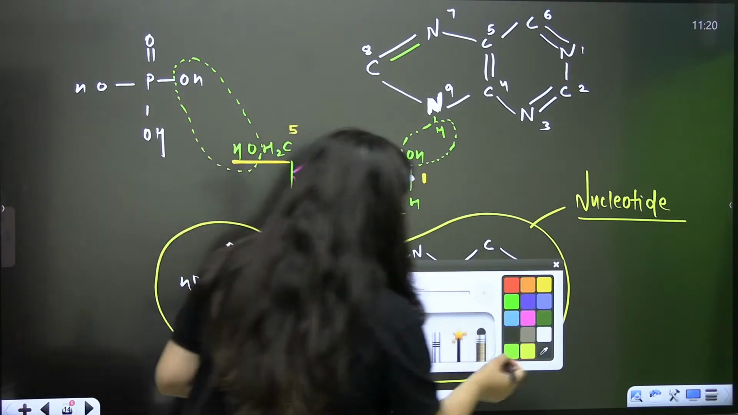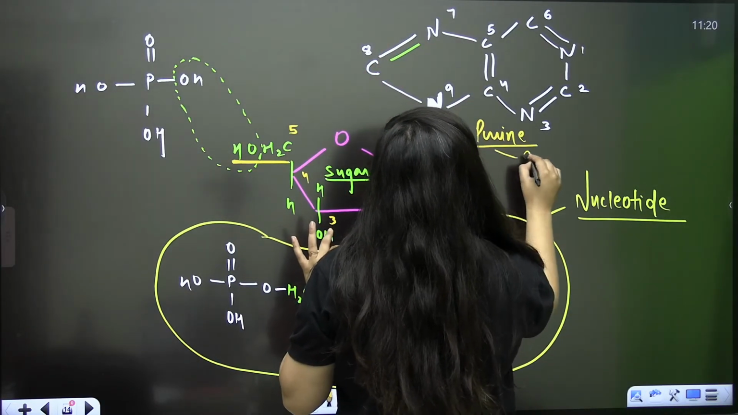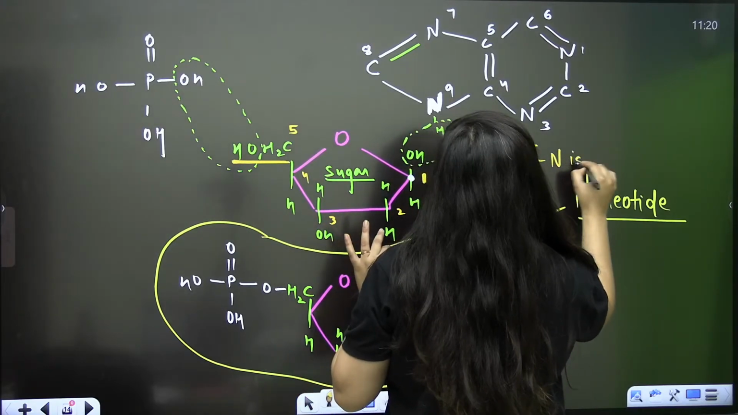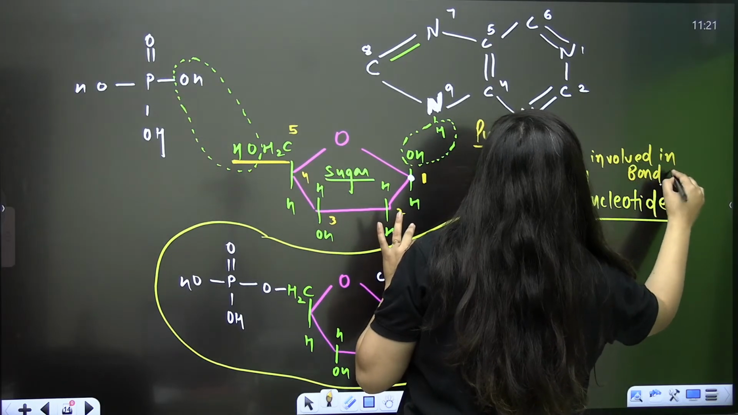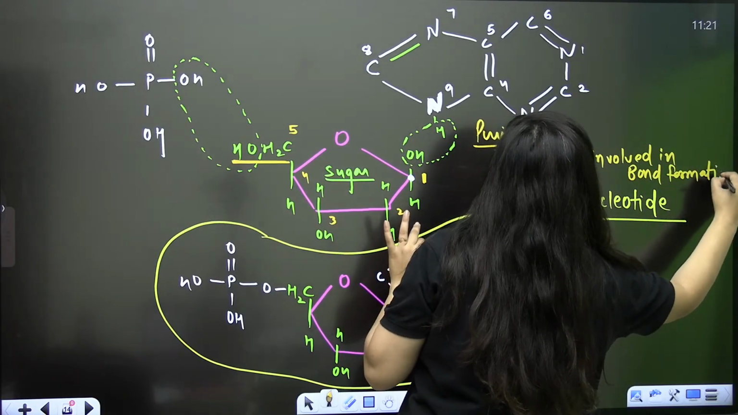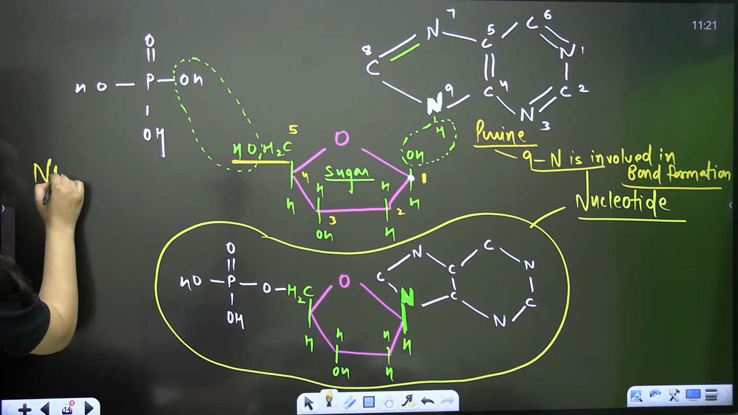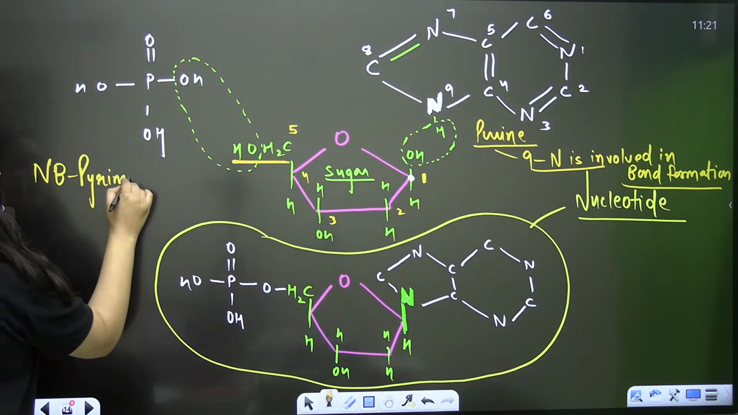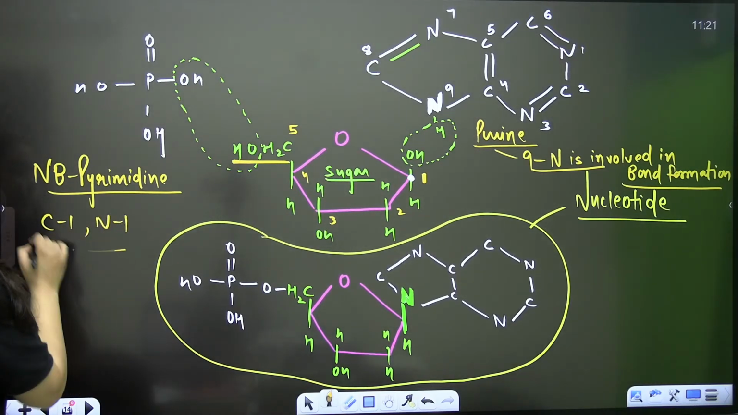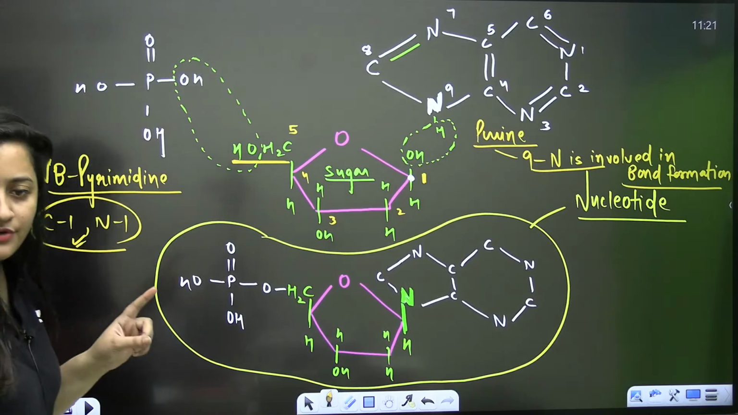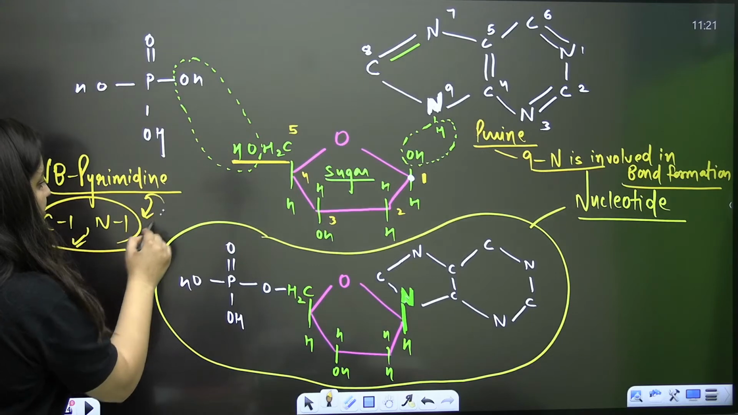So bonding clear, carbon number clear. When it is a purine here, its 9th nitrogen is involved in bond formation. If the nitrogenous base is a pyrimidine, then it is the first nitrogen. The bond will be in between C1 and N1. It is the first nitrogen of the pyrimidine. Nitrogen at first position is involved in the bond formation.